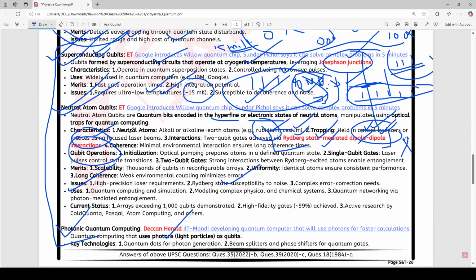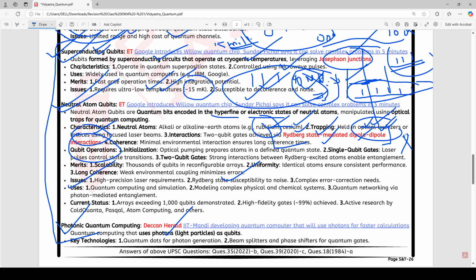Now, one thing you will be confused about is what these actually are, meaning qubits, where one has photons, another has neutral atoms, and some have superconducting. We need to understand that when we are talking about quantum computing, what we are actually doing is dealing with something at the subatomic level.